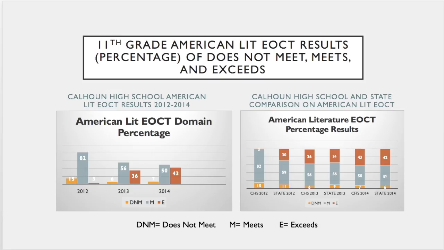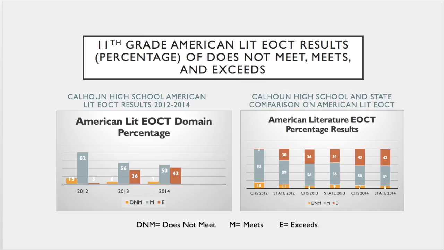This right here is going to look at, we're going to really start looking at each individual test, and we're going to mainly focus on American Lit, biology, U.S. history, and Math 2. And this slide is the 11th grade American Lit. This is the percentage of does not meet, meets, and exceeds. That's where students will rank after they take an EOCT.